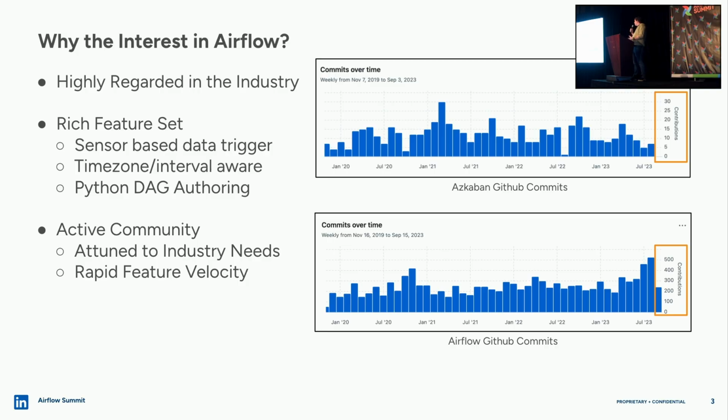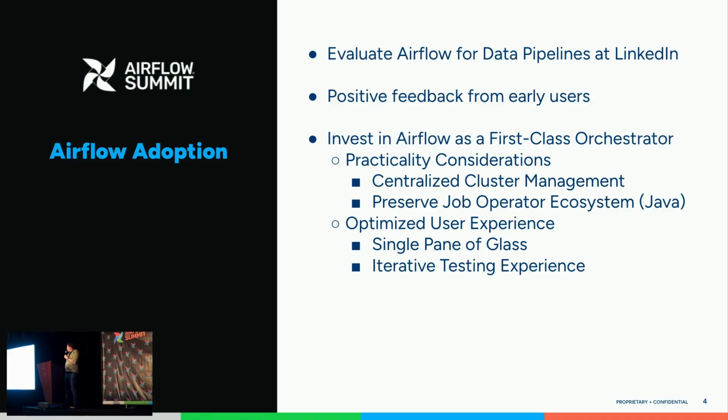And also the strength of the community. So as you can see on the graphs on the right, this is kind of the commits into Airflow and Azkaban over time, ranging from 2020 to 2023. The graphs look kind of similar, but if you look at the y-axis there's actually an order of magnitude difference in terms of commits. So this feature velocity was a really big selling point for us on Airflow. So given that, we decided that we were going to go ahead and evaluate Airflow for data pipelines at LinkedIn.